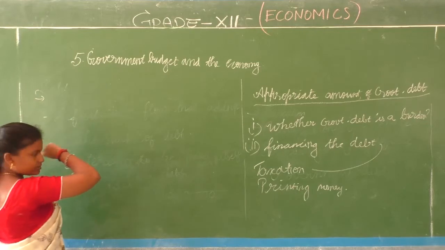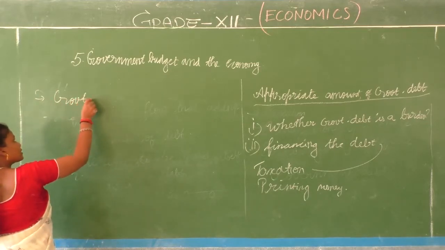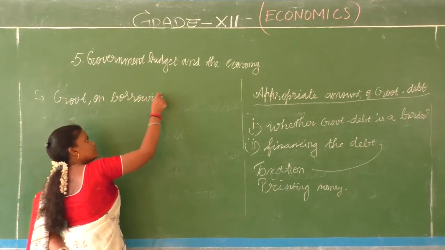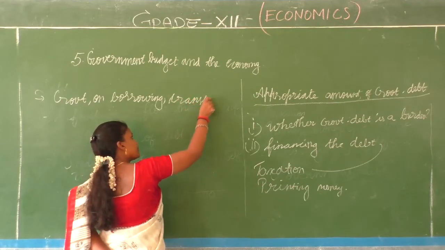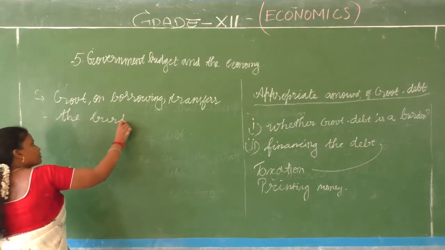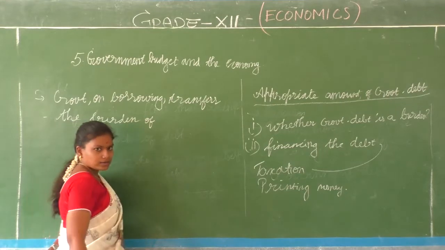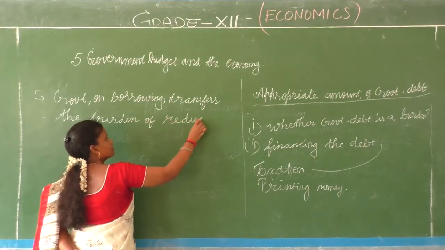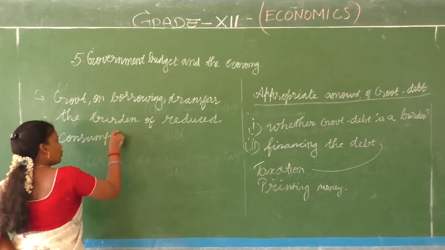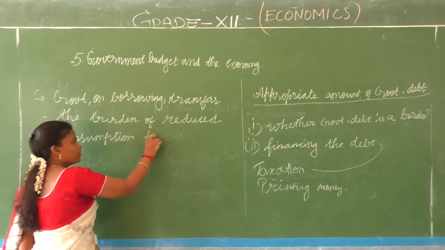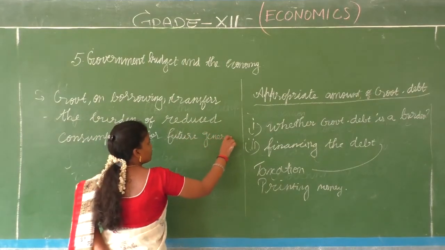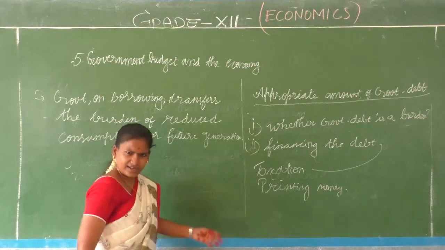On borrowing, what happens? The government, on borrowing, transfers the burden of reduced consumption to the future generation. How do you think it happens?